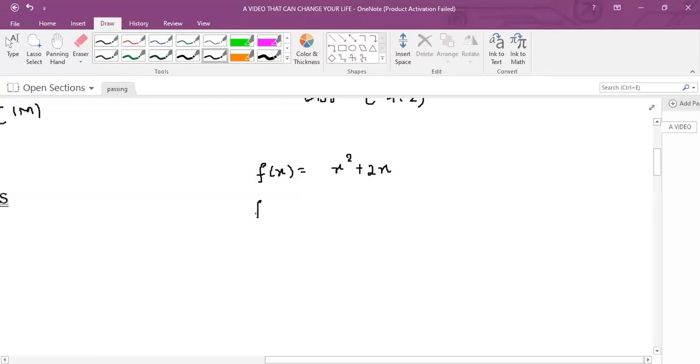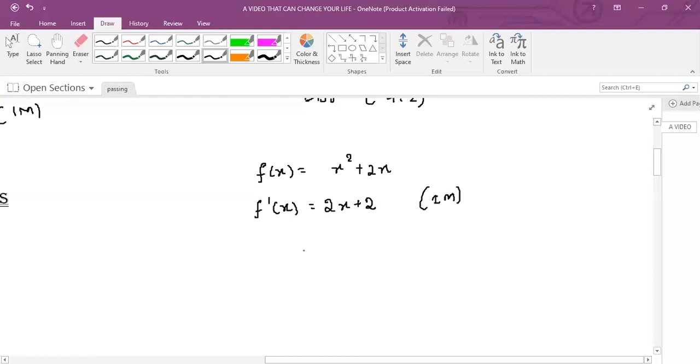Then simply if you differentiate it, f dash of x is equal to 2x plus 2, then 1 mark will be there in the scheme of evaluation.